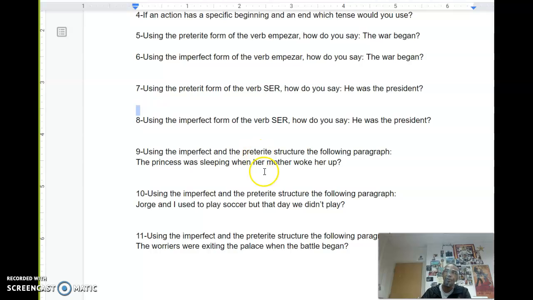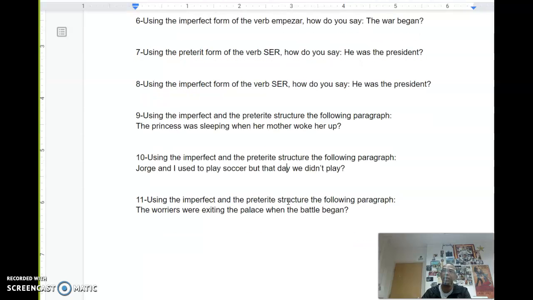Number 10, same thing, combine both the imperfect and the preterite. Jorge and I used to play soccer, but that day we didn't play. And the last one, using both imperfect and the preterite, how would you say the warriors were exiting the palace when the battle began? So these are the questions that you guys are going to be able to answer today.